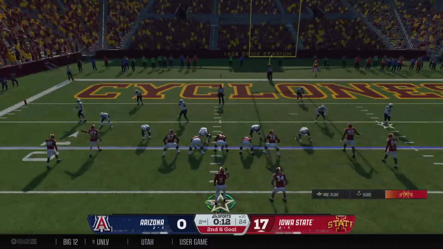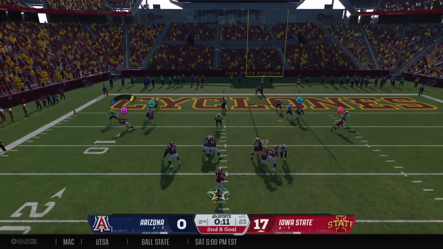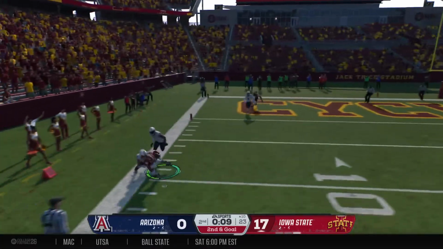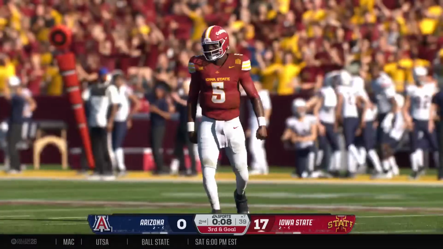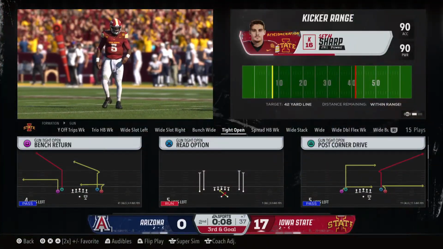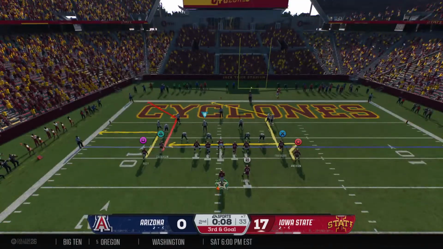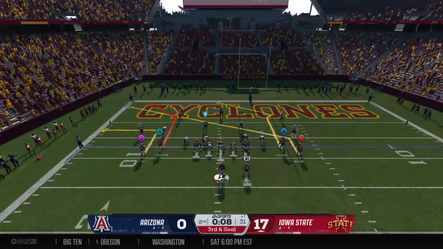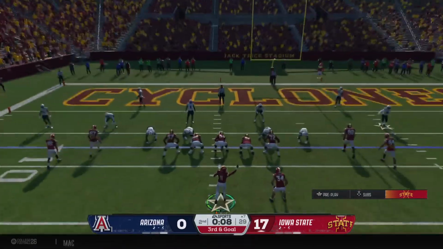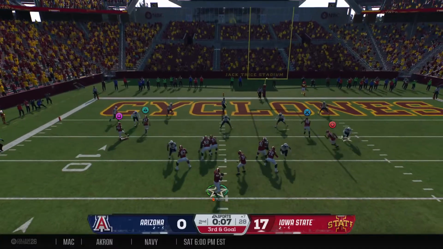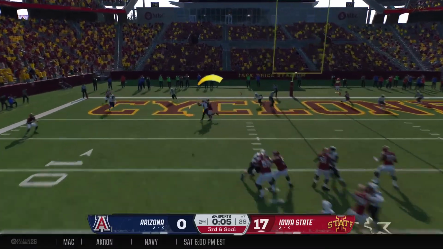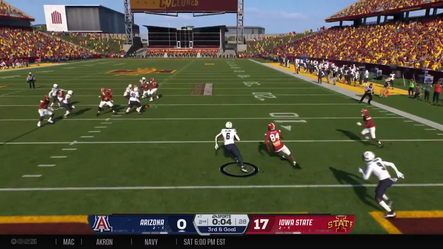Running out of time here in the first half, they're going to have to be efficient to put some points on the board before the break. Quickly complete. And there were no creases or crevices to run through, and they shove him out of bounds. Now 3rd and goal, and tough yardage to cover here. From the gun, wants to pass. He wants it all. Intercepted.